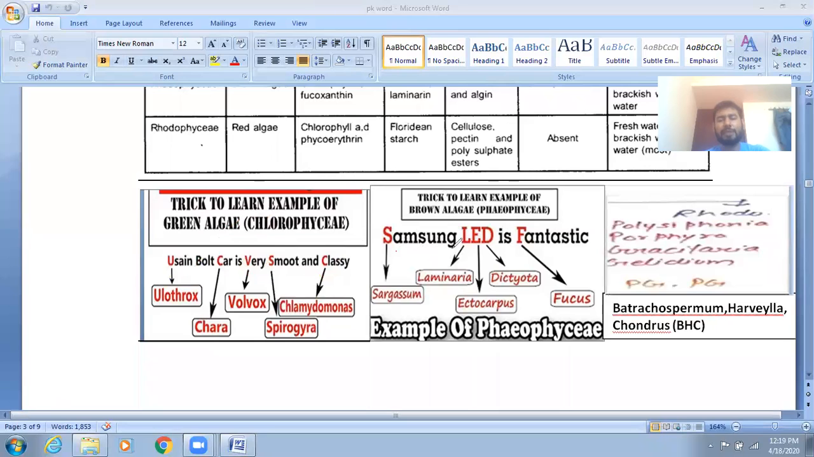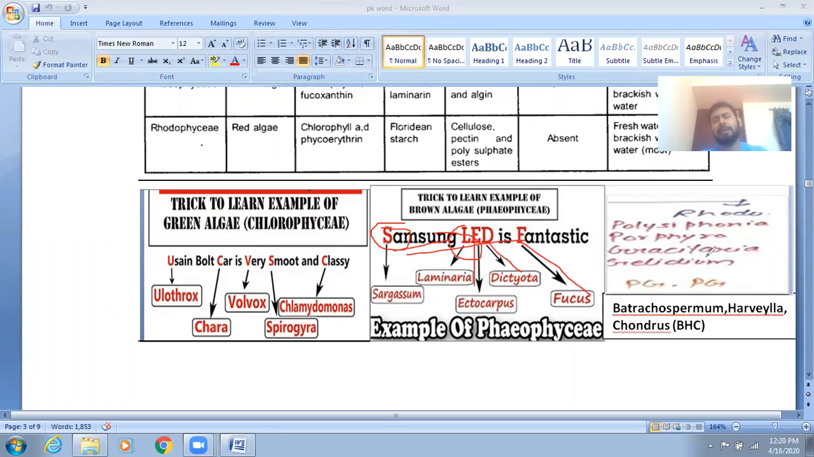Second, also very fantastic. The second group is Phaeophyceae, and the trick is: Samsung LED is fantastic. Samsung means Sargassum. L stands for Laminaria, E stands for Ectocarpus, D stands for Dictyota, and F stands for Fucus. This is the short trick by which you can learn the examples of Phaeophyceae.